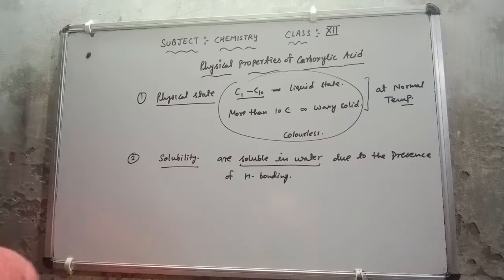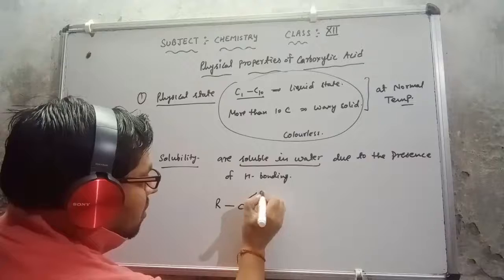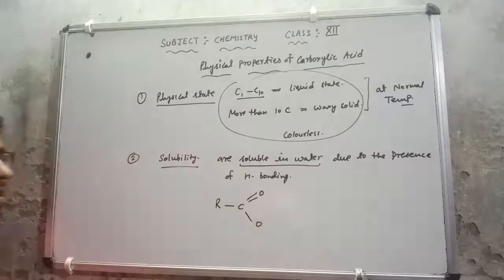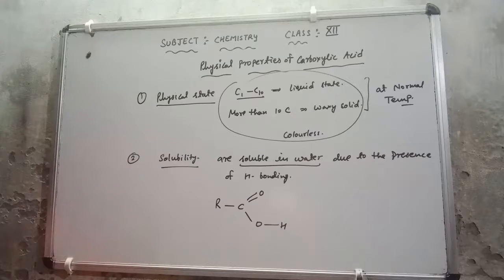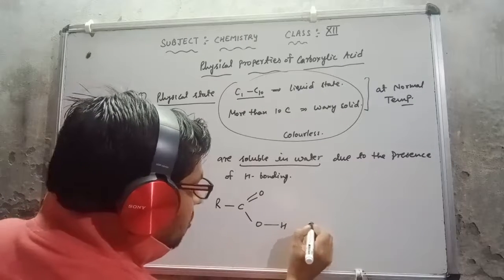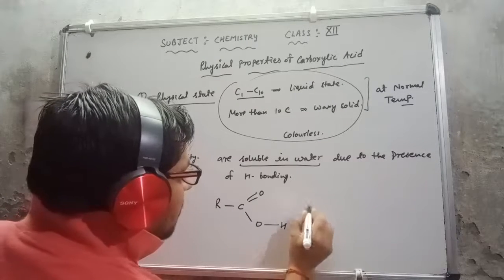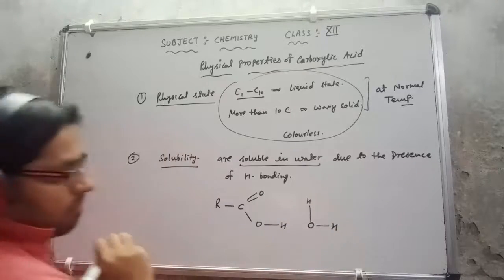If you want to show the hydrogen bonding, very simple, you can show it. Suppose this is the carboxylic acid, RCOOH. Now I want to show the water molecule here. This is oxygen, this is hydrogen, this is hydrogen.